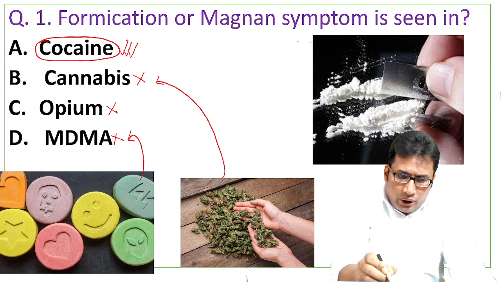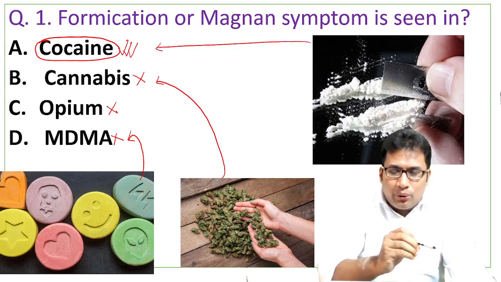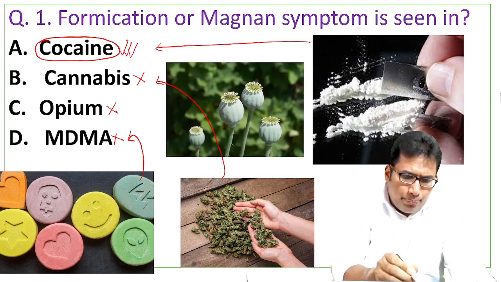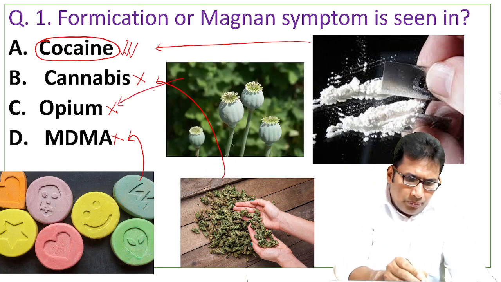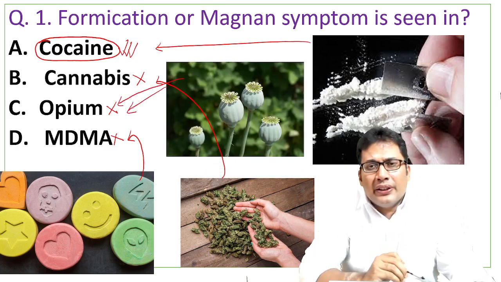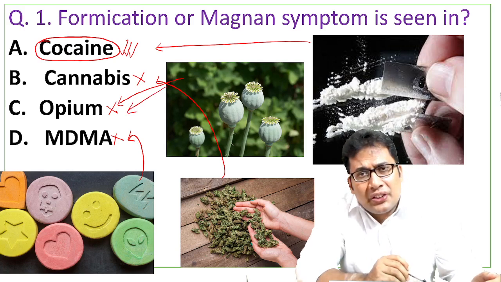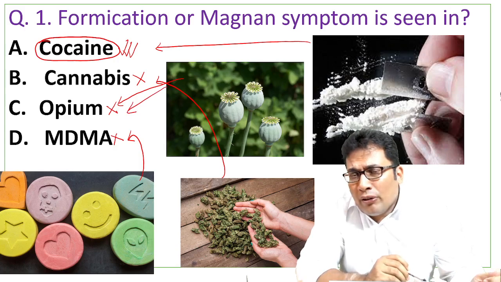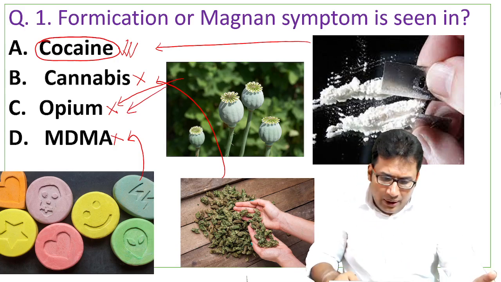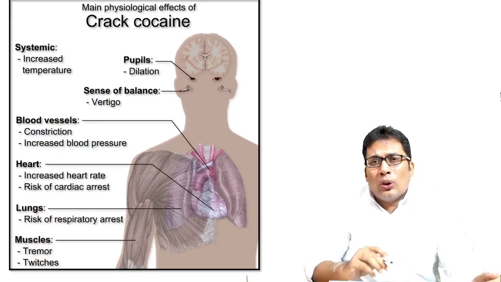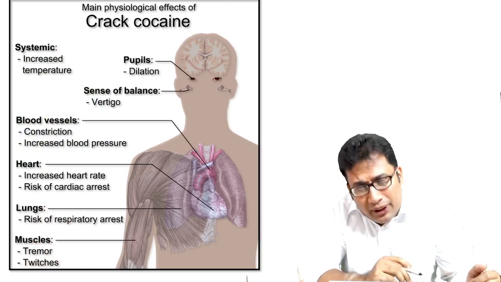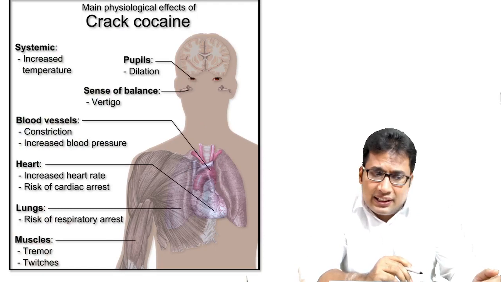And this is the cocaine. Cocaine is also known as white lady. And this is Papaver somnifera. All the four images, they are very commonly asked in your exam. So Papaver somnifera is the plant of opium. Let's discuss a few points about cocaine poison, because this can be asked in your upcoming NEET PG or INICET exam.